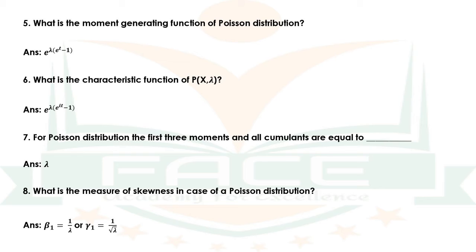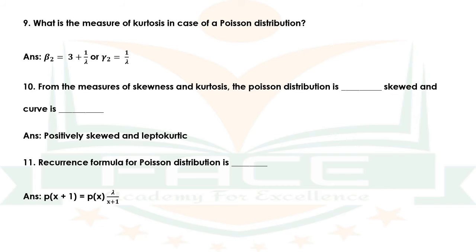Question number 8. What is the measure of skewness in case of a Poisson distribution? The answer is beta 1 is equal to 1 by lambda or gamma 1 is equal to 1 by square root of lambda. Question number 9. What is the measure of kurtosis in case of a Poisson distribution? The answer is beta 2 is equal to 3 plus 1 by lambda or gamma 2 is equal to 1 by lambda.